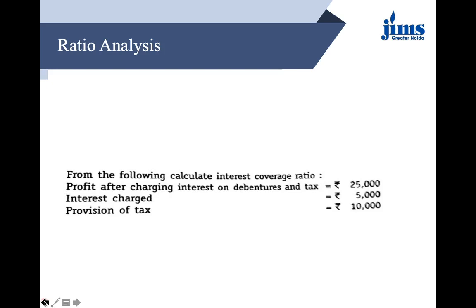Now let us work out the numerator, that is profit before interest and tax. As we are given this 25,000, which is after interest and tax, we do need to add interest and tax to it. So PBIT will come out as 25,000 plus 5,000 interest charges plus 10,000 provision for tax. So it will be 40,000. 40,000 divided by 5,000 interest charges will come out as 8 times. We have seen that the ideal ratio is considered as 6 to 7 times, and the ratio that we are obtaining here in this question is 8 times, which is again more than ideal.